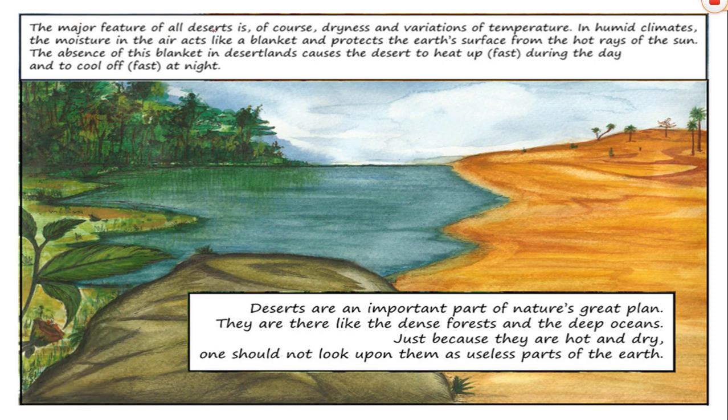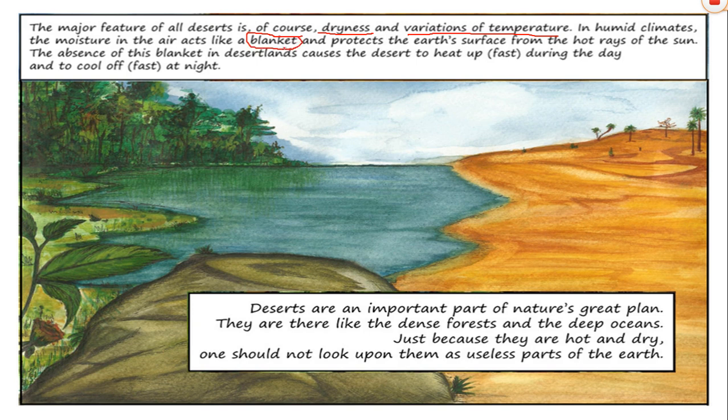So the major feature of all deserts is of course dryness. Let's underline the features. The major features of all deserts are of course dryness and variations of temperature. In humid climates, the moisture in the air acts like a blanket. Who acts like a blanket?